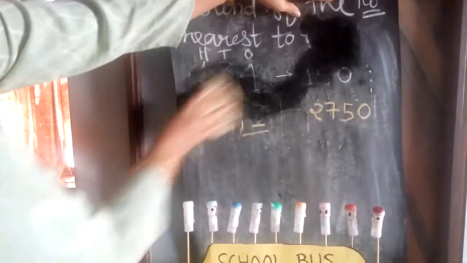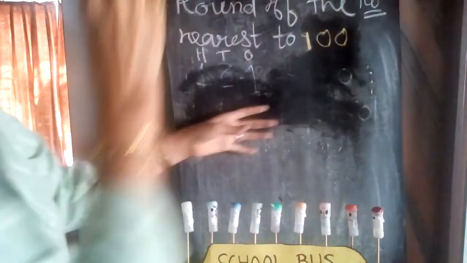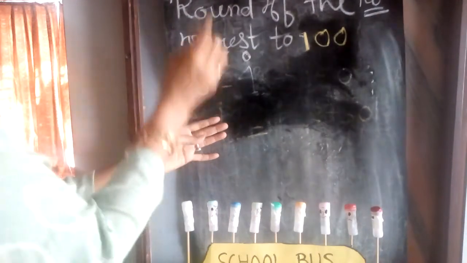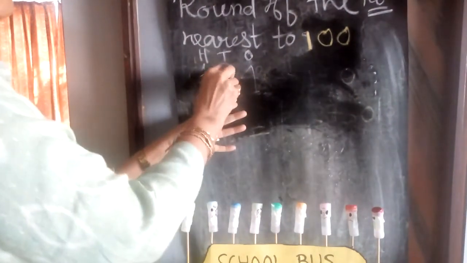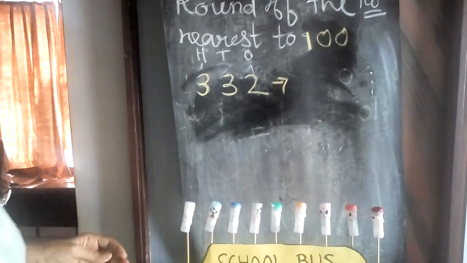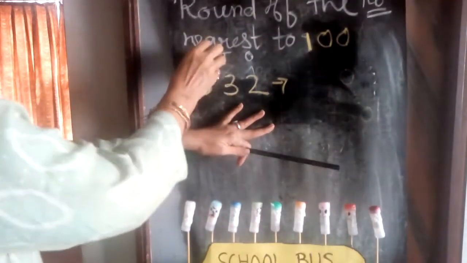Now rounding off to the nearest 100. And suppose your number is 332. Now children, when it is asked to 100, so ones, tens, 100.